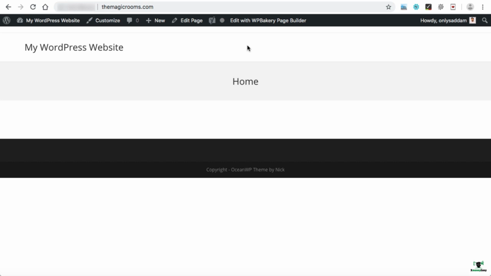So now in the upcoming lecture, we have to replace this text, my WordPress website, with the logo, and we'll also be creating the menu over here. We'll be removing this page title bar, fixing up this footer as it is coming at the top, and putting some content into the middle area of this page. So we'll be creating some kind of banner sliders for the home page.